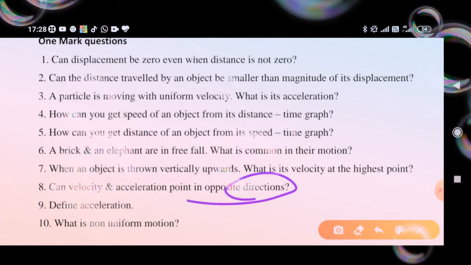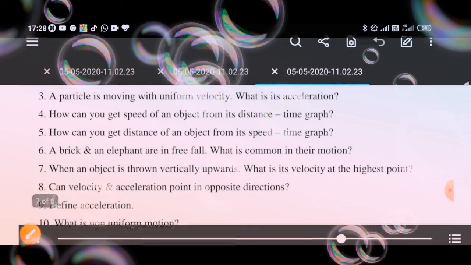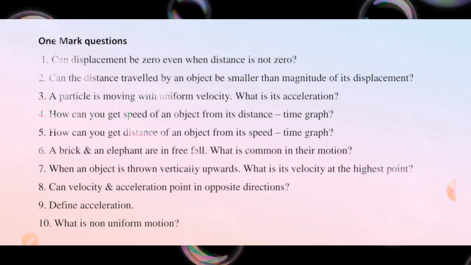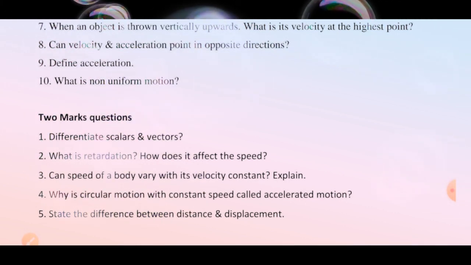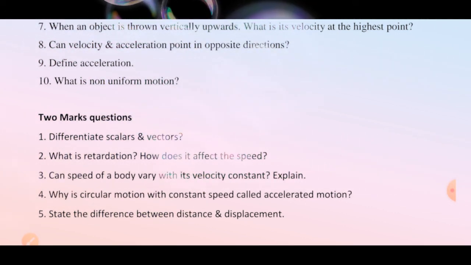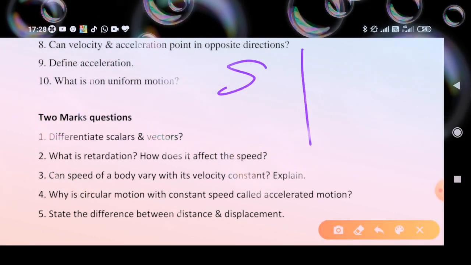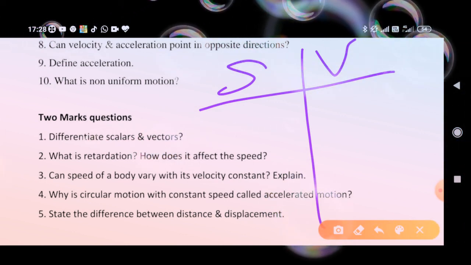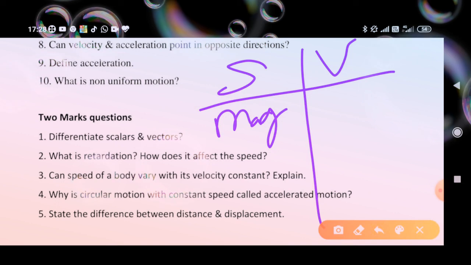Next, define acceleration. Next, what is non-uniform motion? Next question, differentiate scalar and vector quantity. Scalars are those quantities which explain only magnitude, not direction. But vector quantities state direction as well as magnitude.